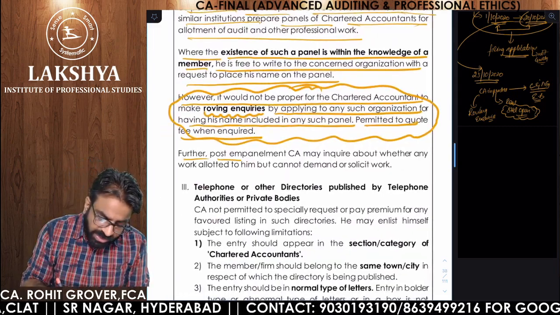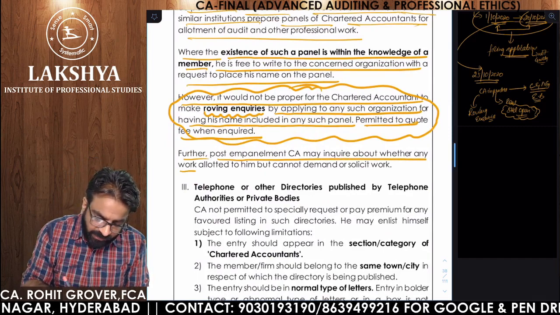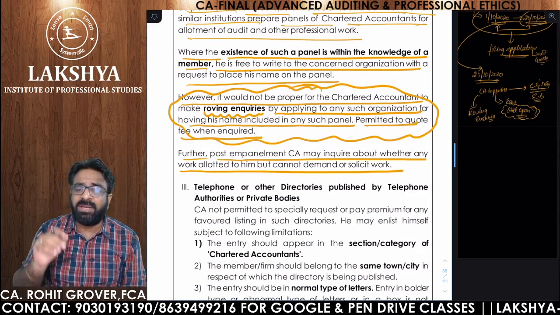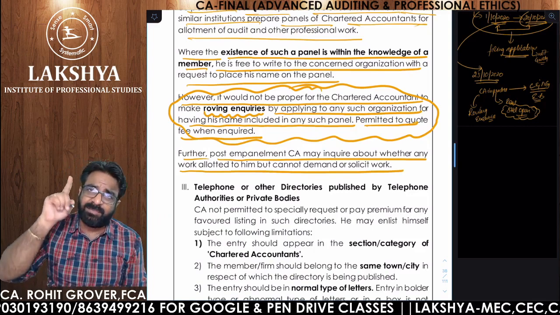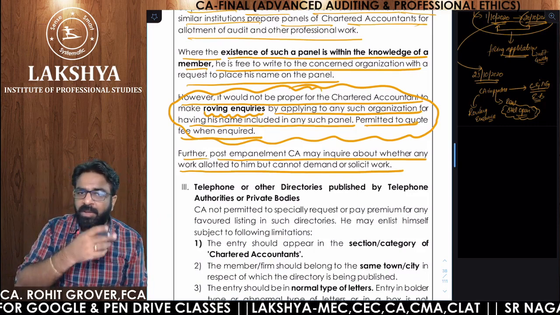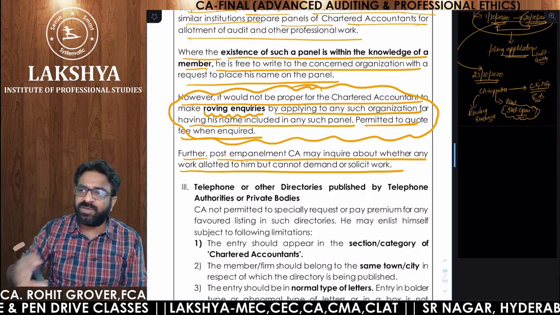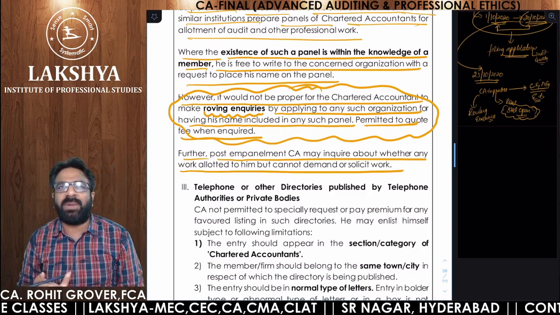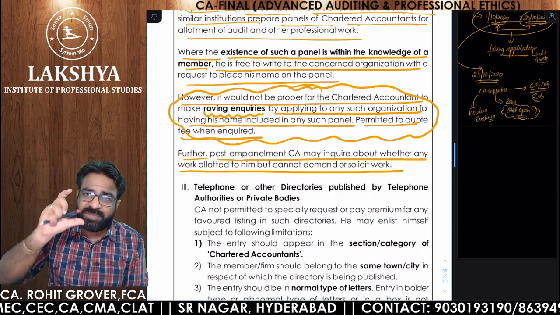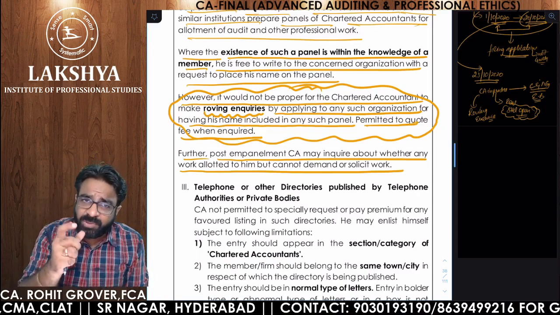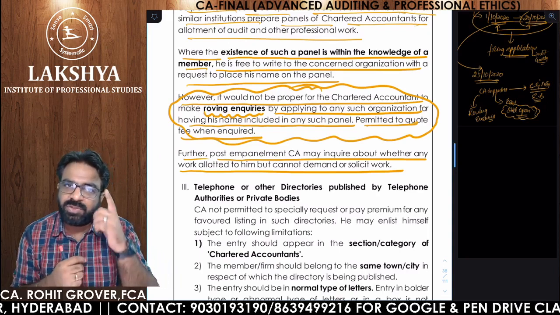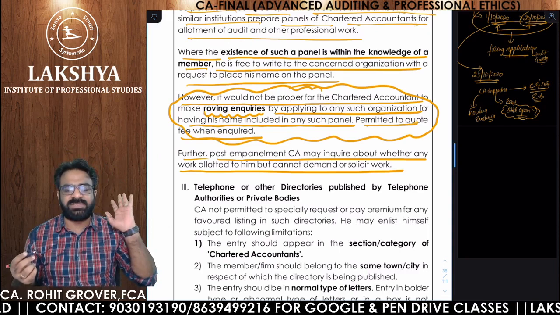Now, further, post empanelment a CA may inquire about whether any work is allotted to him, but cannot demand or solicit it. Are you getting it now? Post empanelment, you can send them a letter asking whether work has been allotted or not. But if you are demanding the work, if you are soliciting the work, saying sir, please give me empanelment, sir, why have you not chosen me for empanelment? The language of the letter matters. If the ICAI comes to know that the language of your letter indicates solicitation, then you will be guilty of professional misconduct under clause number 6.